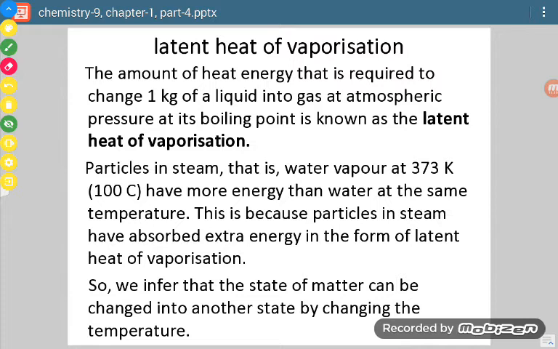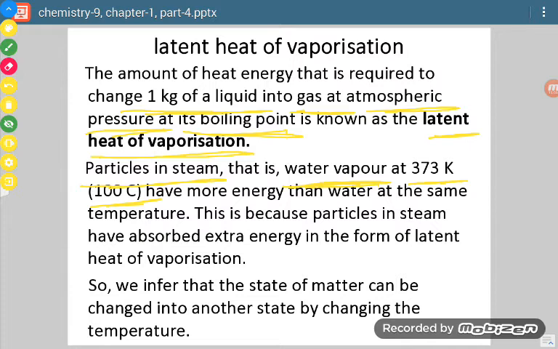The amount of heat energy required to change 1 kg of liquid into gas at atmospheric pressure at its boiling point is known as latent heat of vaporization. So at boiling point we talk about latent heat of vaporization, and at melting point we talk about latent heat of fusion. Now similarly, particles in steam, that is water vapors, have a temperature of 100 degrees Celsius, and boiling water also has a temperature of 100 degrees Celsius.